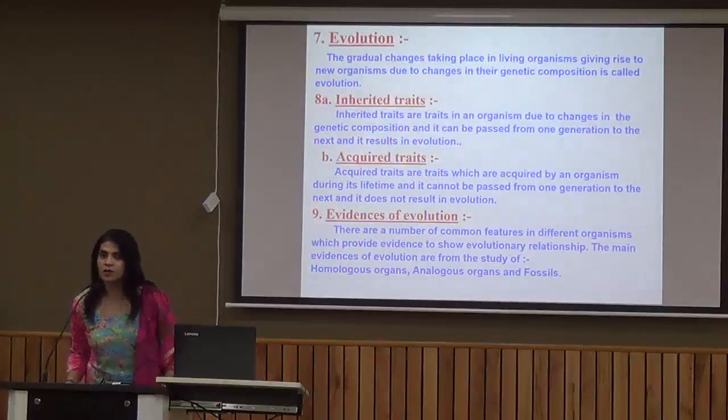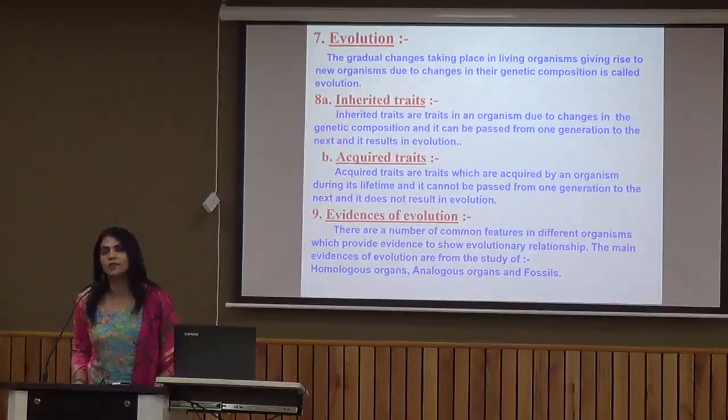Next is evolution. In the beginning of the chapter, I told you that we are going to talk about heredity and evolution. We have just had a crisp view of heredity, the various terms related to heredity, and the rules for inheritance. Now we are going to talk about evolution. As I told you, speciation cannot take place in 1 year or in 100 years. In the same way, evolution also takes place gradually. It is the gradual change which takes place in living organisms, giving rise to new organisms due to change in their genetic composition. This particular term is known as evolution.